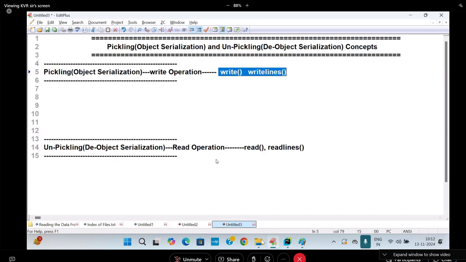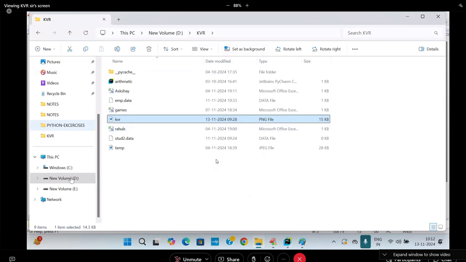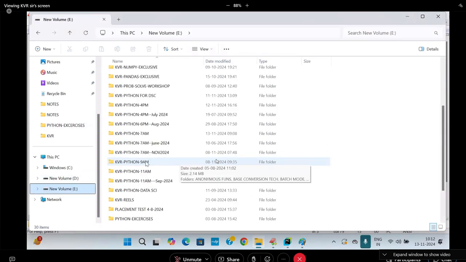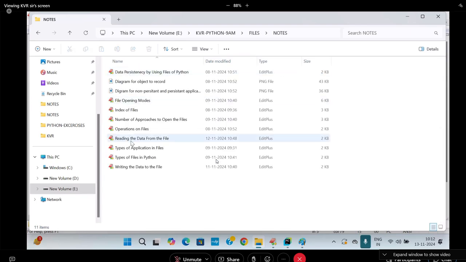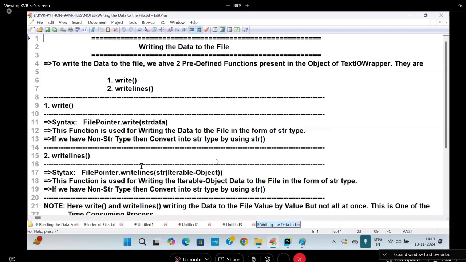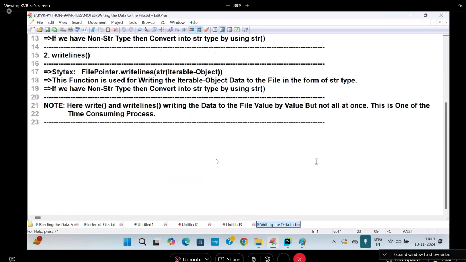Now I will open the write and write lines function limitation. Go to files and writing the data to the file. Note, I wrote it here.